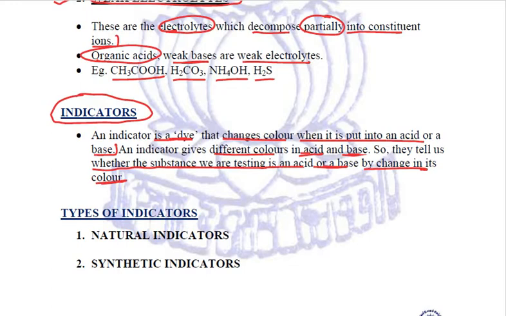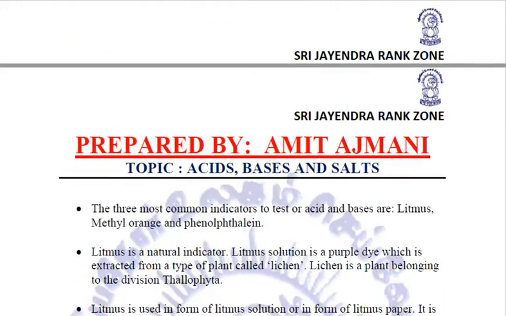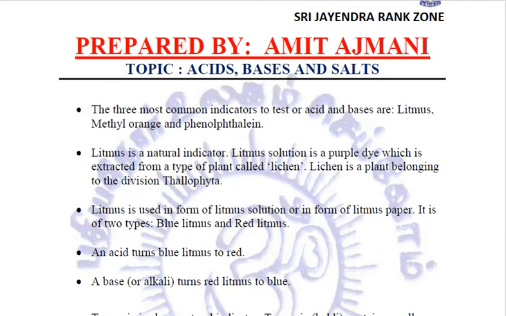Now these indicators are also of a few types. What are these? Let us try to understand. One are the natural indicators and another are the synthetic indicators or man-made indicators. Let us try to understand these indicators one by one. First of all, we have mainly three most common indicators to test the acid or bases: litmus, methyl orange, and phenolphthalein.